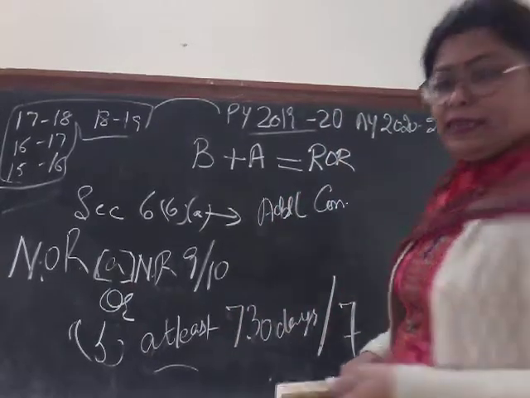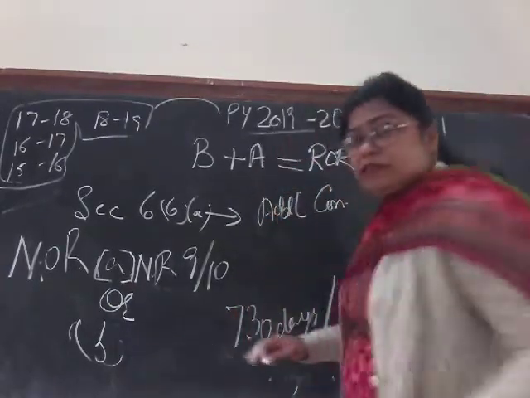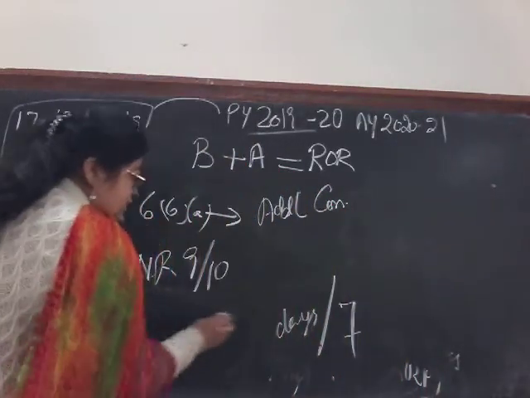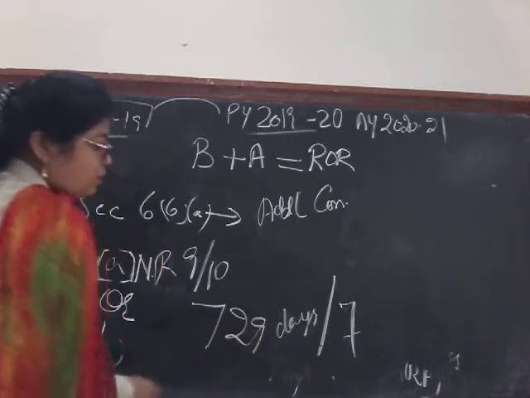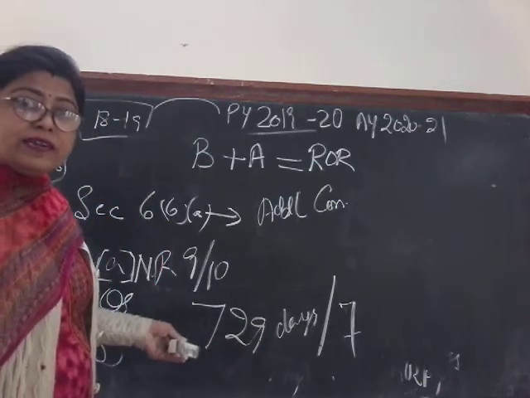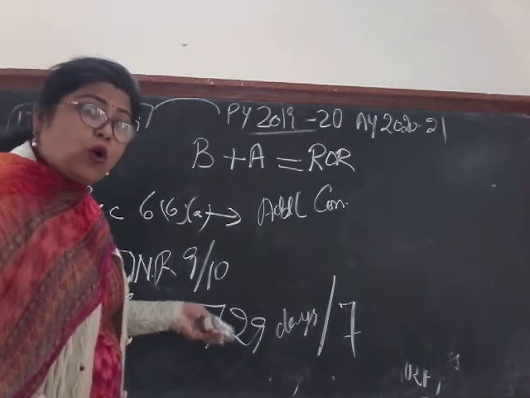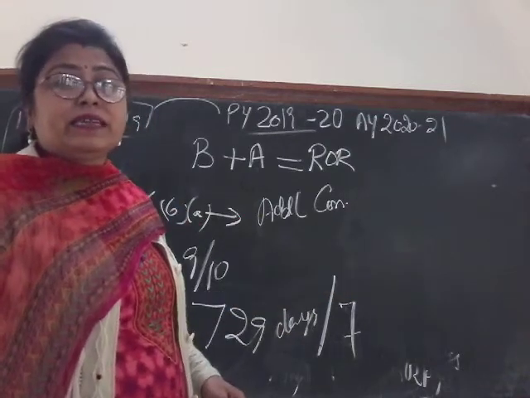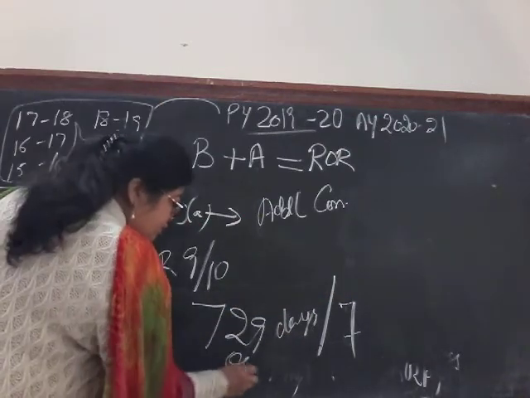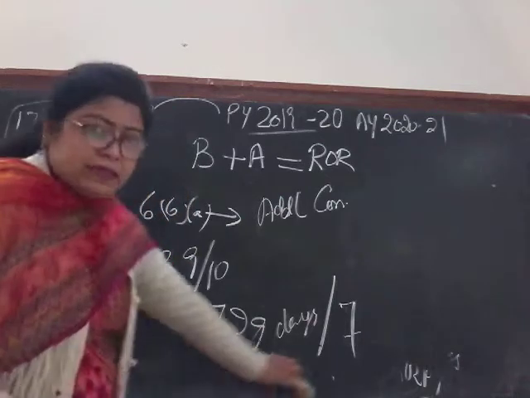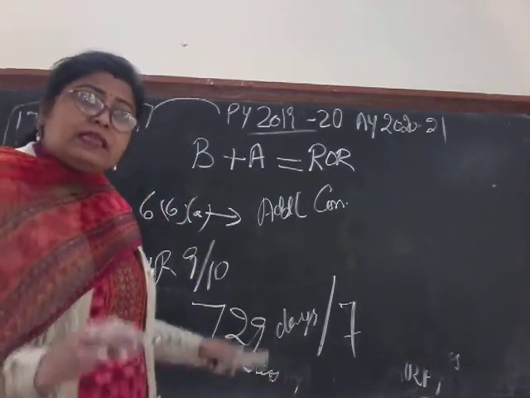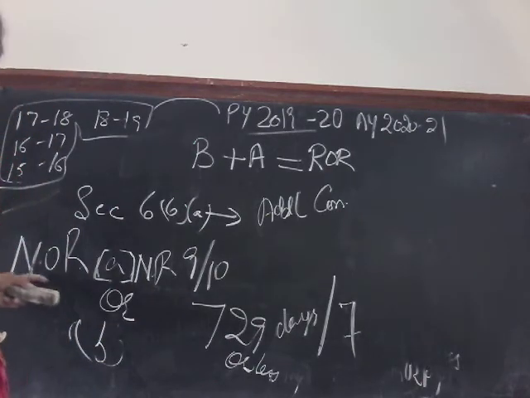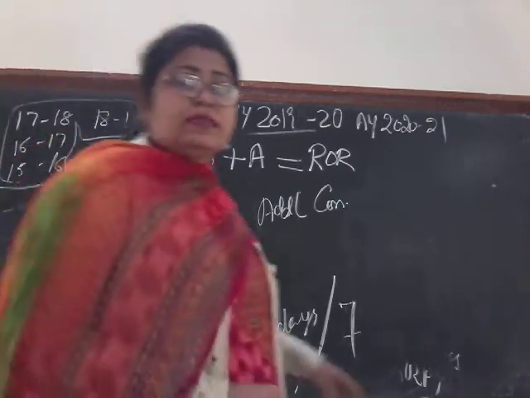So what will I be writing? He must have stayed in India for a period of 729 days or less during the 7 previous years immediately preceding the relevant previous year. So with 729 days or less, we don't let the condition be satisfied. That is why the additional conditions are not fulfilled, and that's why the person will be called not ordinarily resident. I hope the things are clear.